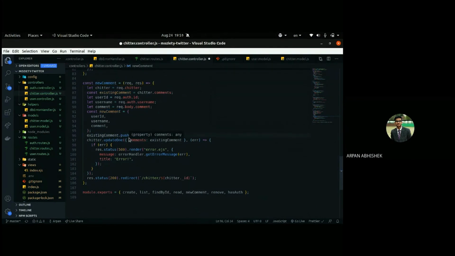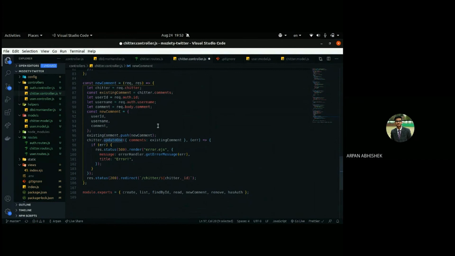If a person comments two times, will it replace the first comment? No, it won't replace the first comment. That's why we are pushing it to the existing comment array. We are not updating that, we are pushing. Basically, this was the array of existing comments, we'll push the new one, and this will be the last element. Then we'll update that jitter using update one.